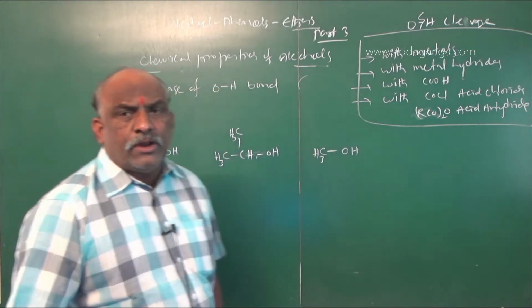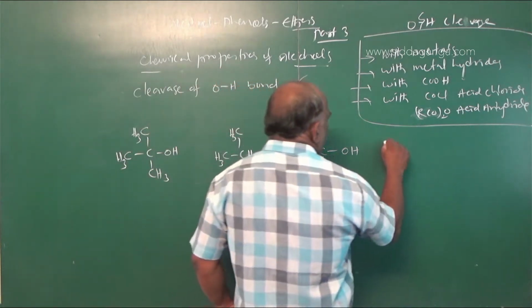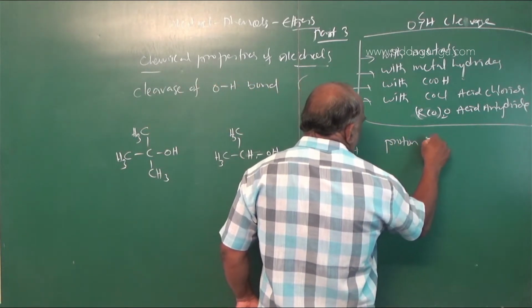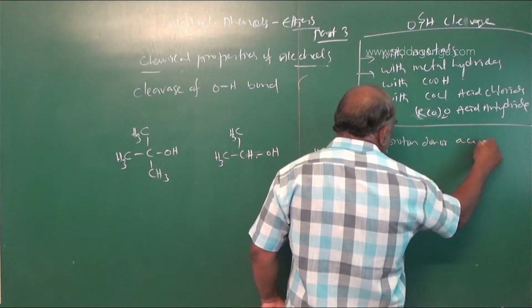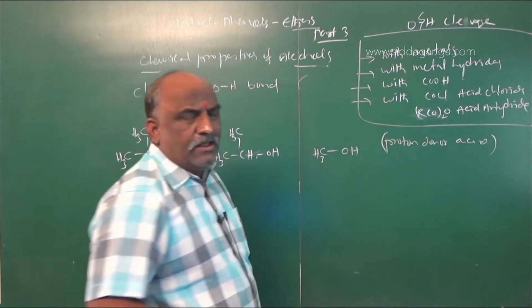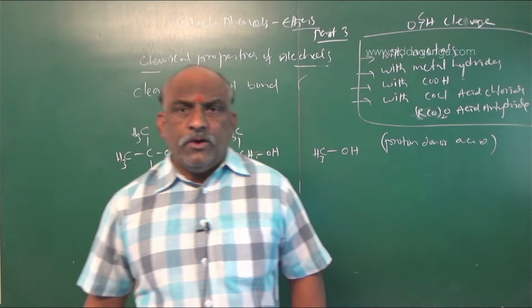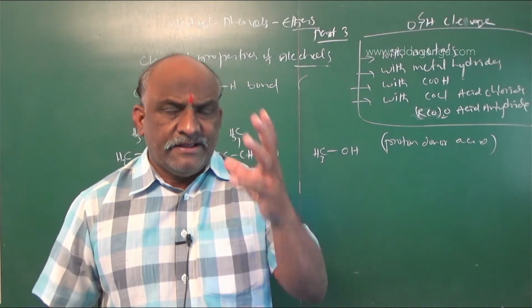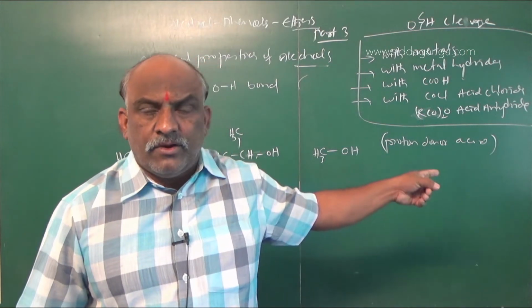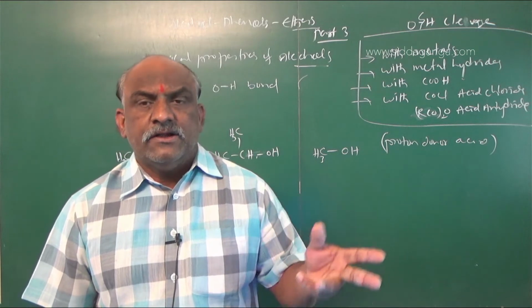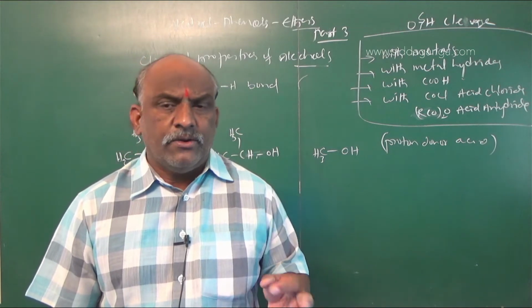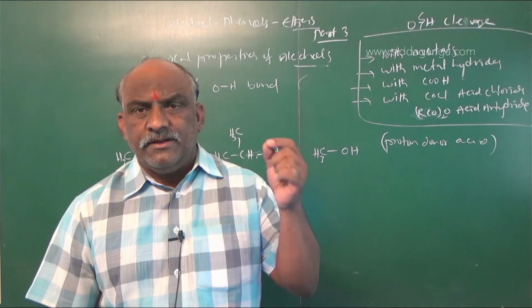Actually, we know that a proton donor is an acid. When the O-H donates a proton, the electron density decreases. If the electron density increases, oxygen cannot donate the proton, so proton donation will not take place.